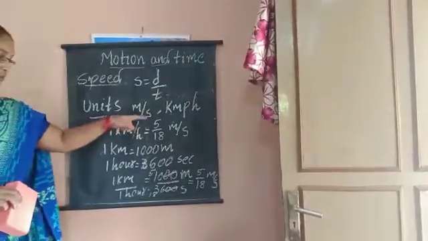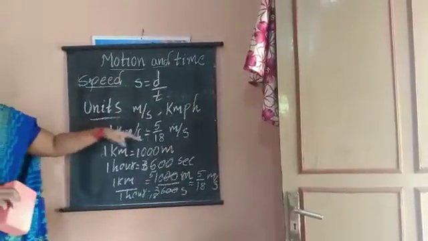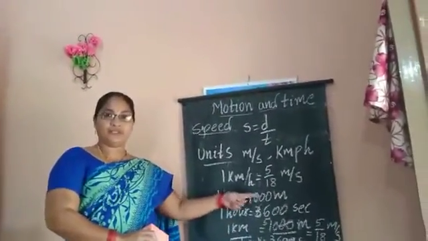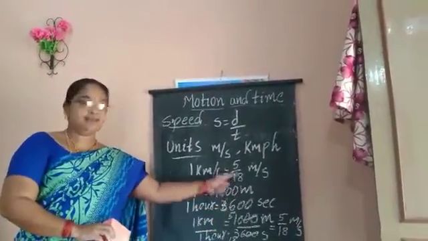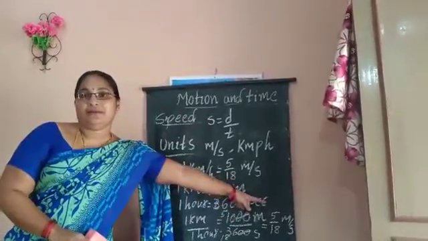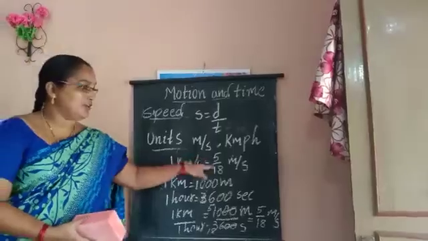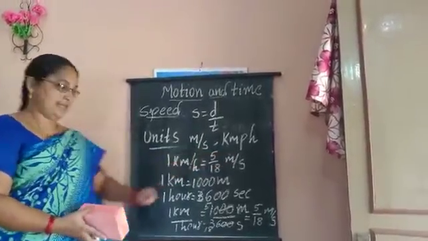1 kilometer is equal to 1000 meters. 1 hour is equal to 3600 seconds. 1 kilometer by 1 hour is 1000 by 3600 meter per second, that is 5 by 18 meter per second. So 1 kilometer per hour is equal to 5 by 18 meter per second.